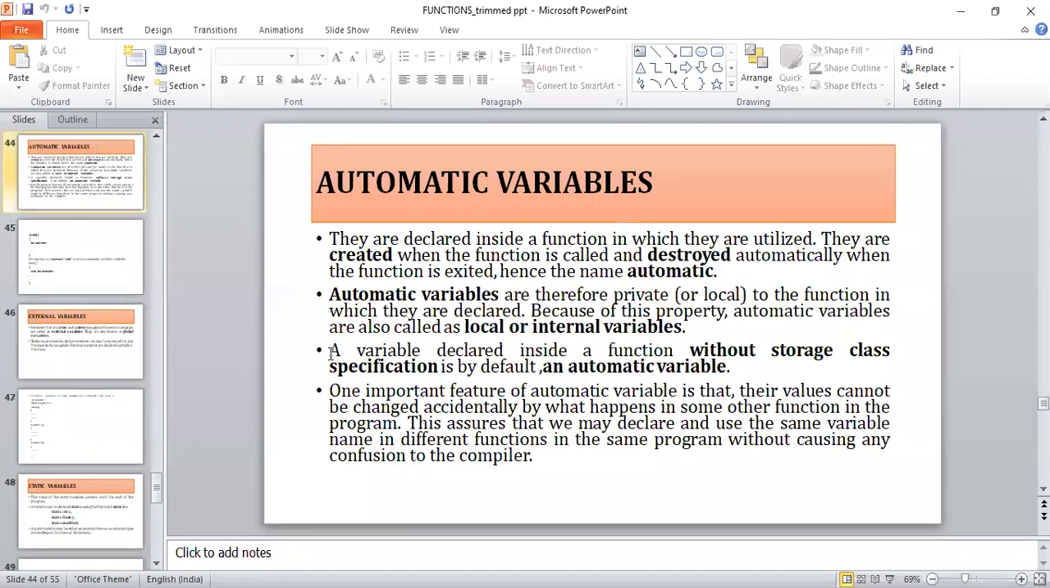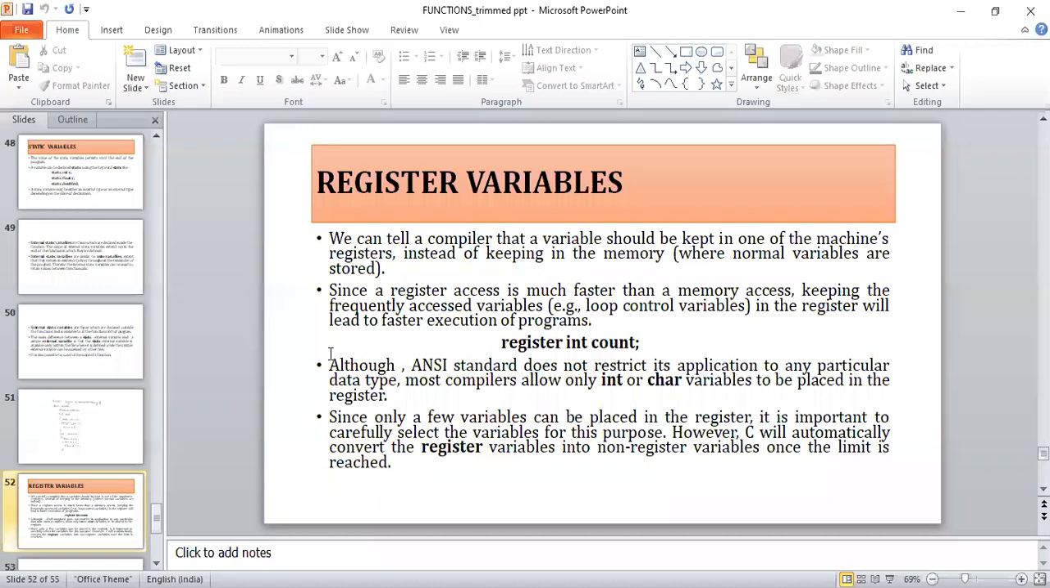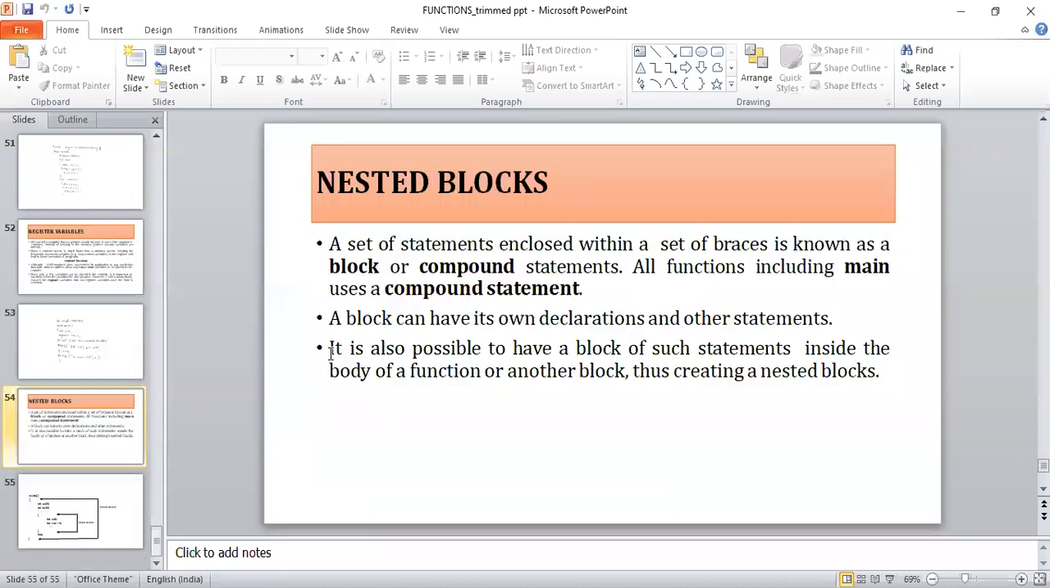First one is automatic, next one is external, third one is static, and the fourth one is register. So these are the four important storage classes present in C. And the last one we have is the nested block. A nested block is a block which contains one more embedded block within it. That is very similar to your nested functions concept. This is how your nested block will work.